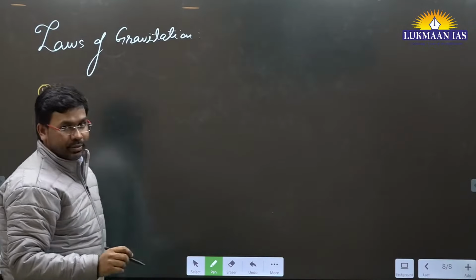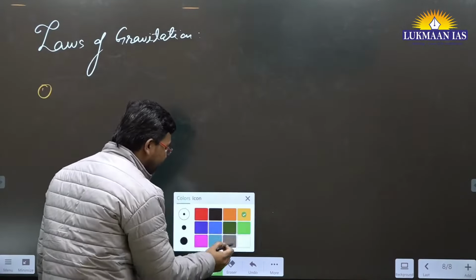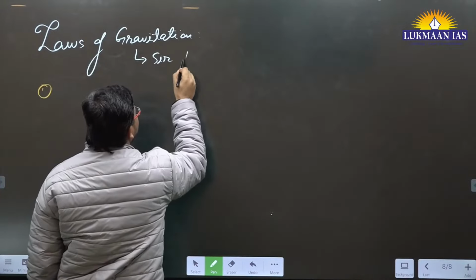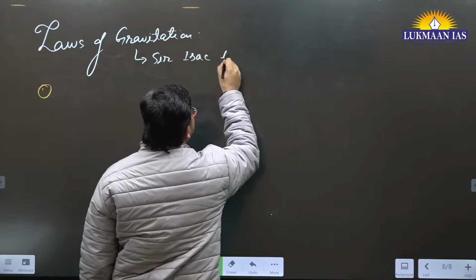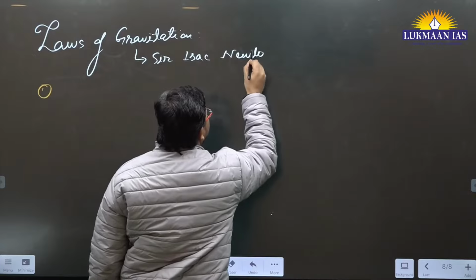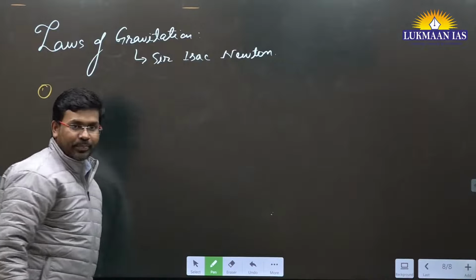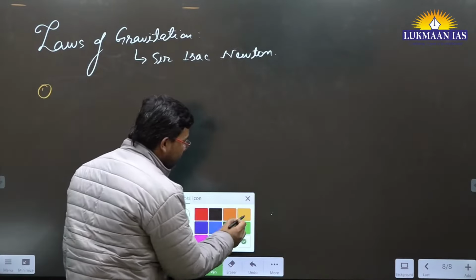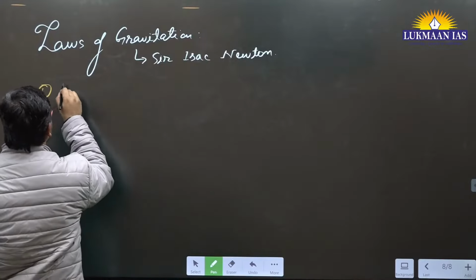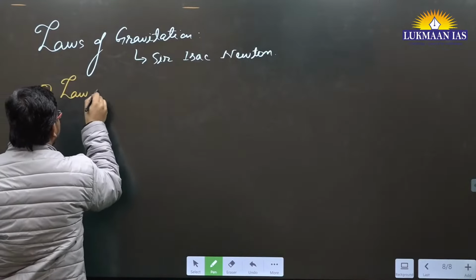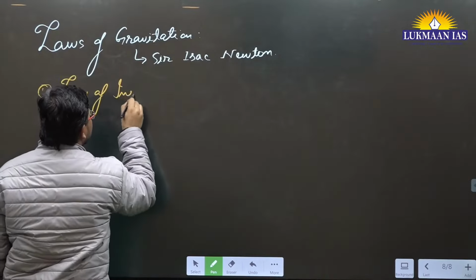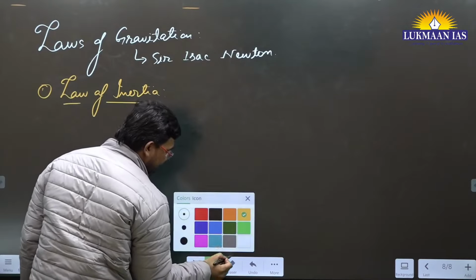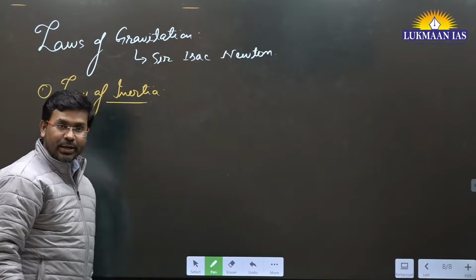The laws of gravitation were given by Sir Isaac Newton, right? He has given the laws. What is the name of the first law? This is known as the law of inertia. What is this law of inertia?